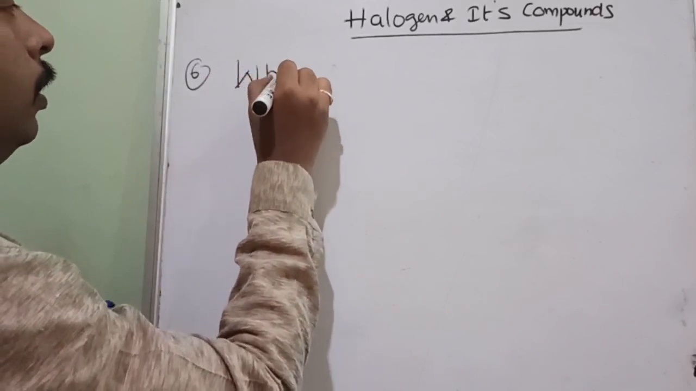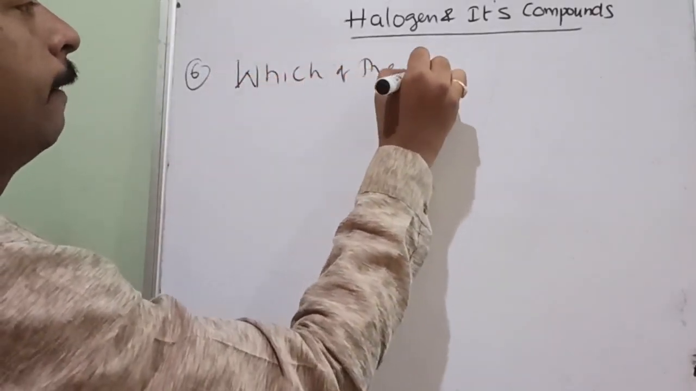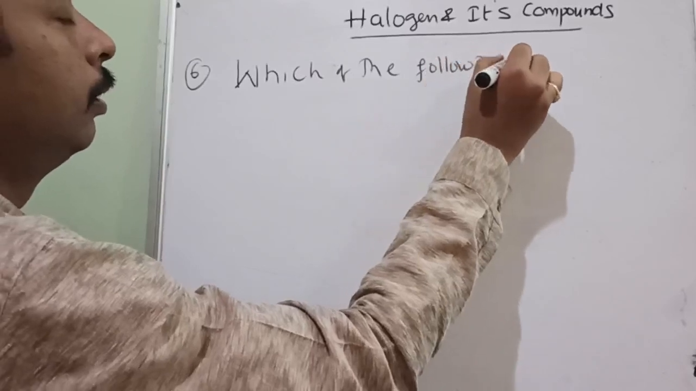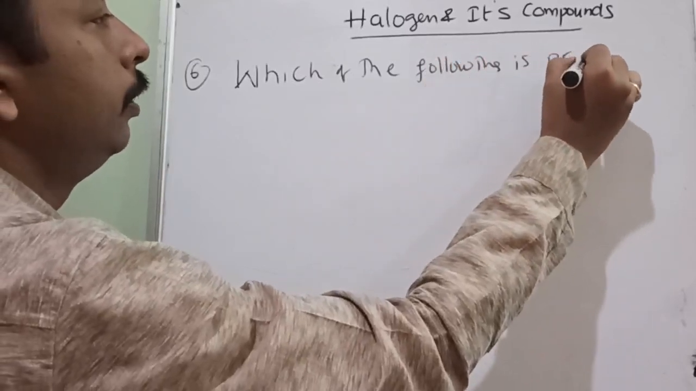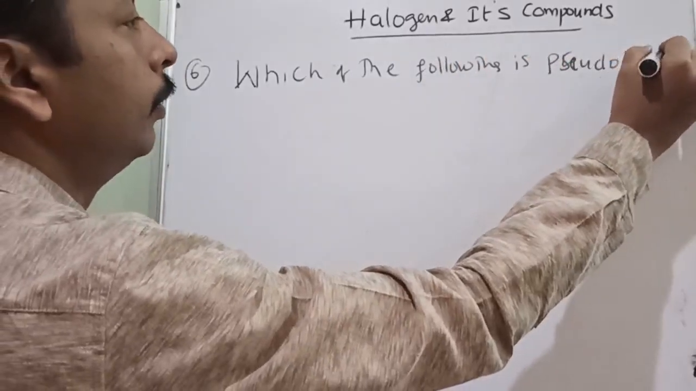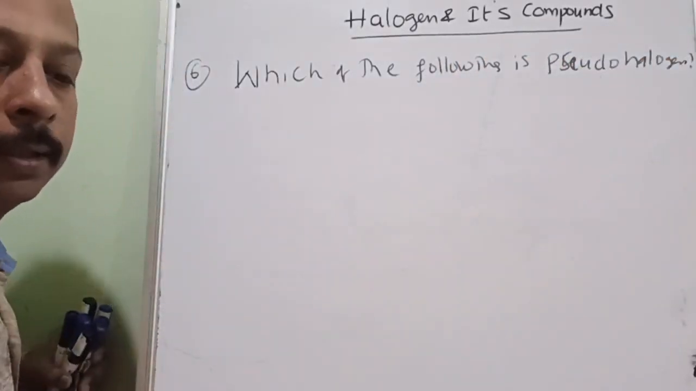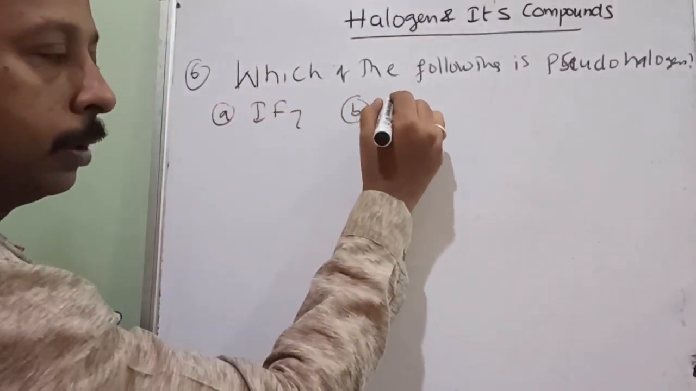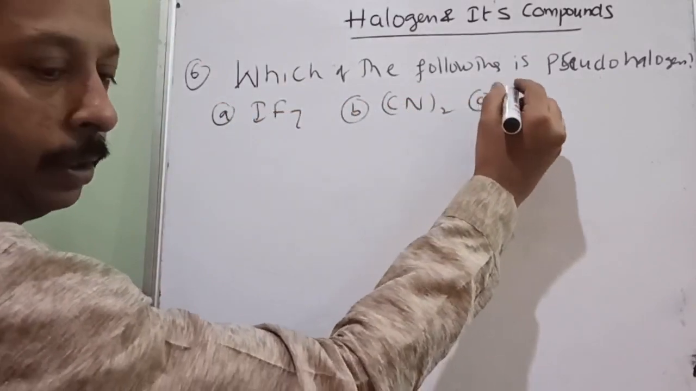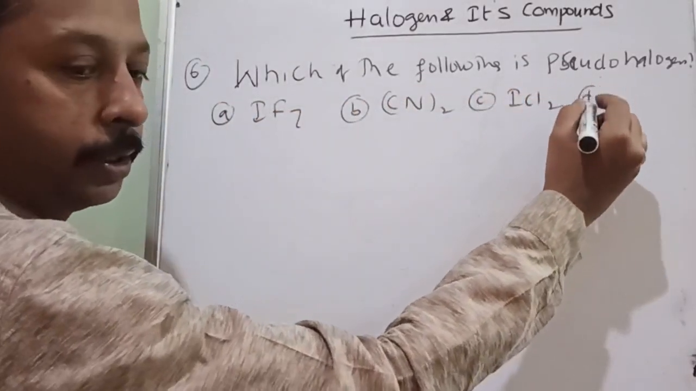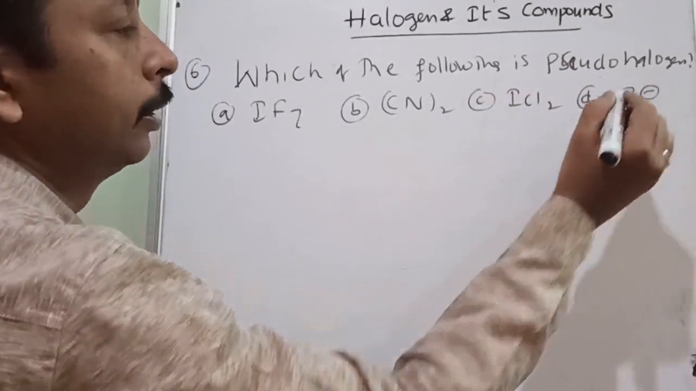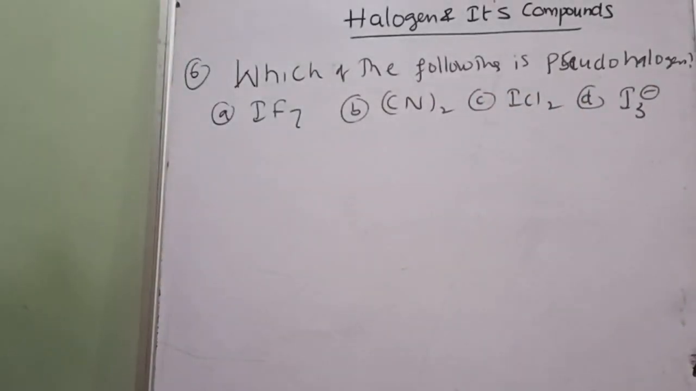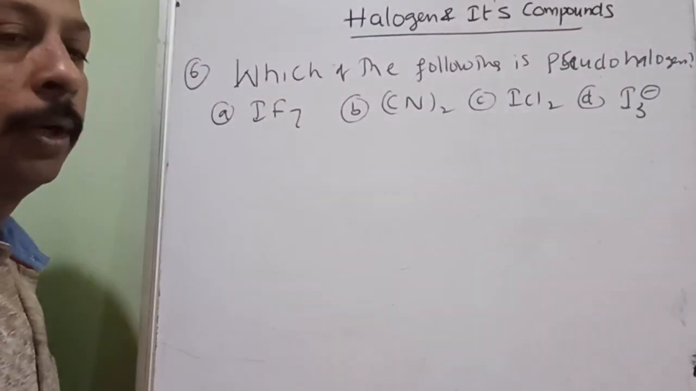Okay, question is what? Which of the following is a pseudo halogen? Option A IF7, option B CN2, option C ICl2, option D I3 minus. Okay, so just guess it. Which of the following is a pseudo halogen?